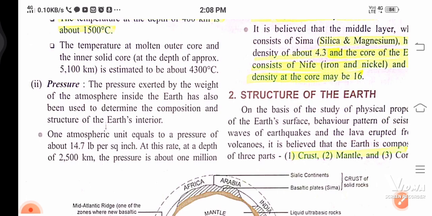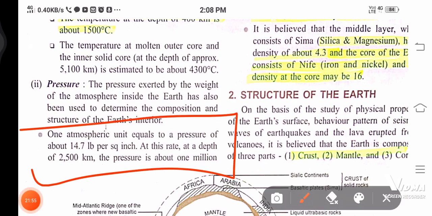At this rate, at the depth of 2500 kilometers. So this is a rate, just like we did that 1 degree Celsius increases whenever we go 32 meters down. This is also the rate of pressure. So they can ask what is the rate of pressure, what is the rate of temperature as we go down.